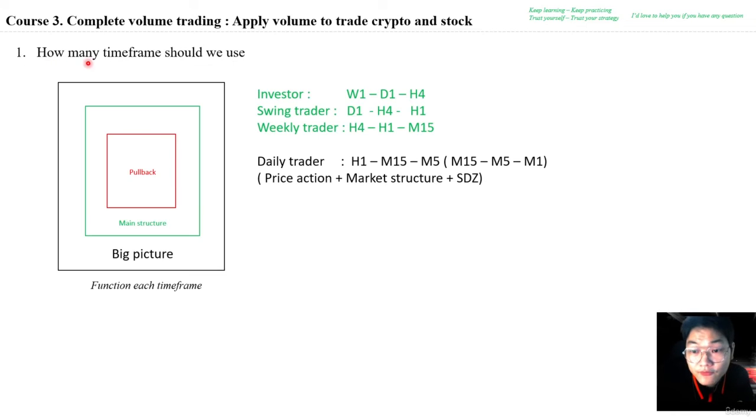The first one: how many time frames we should use when you open any chart. Normally we need to use 3 time frames. For the investor, we combine 3 time frames: weekly time frame, daily time frame, and the 4 hours time frame. For the swing trader, the daily time frame, 4 hours time frame, and 1 hour time frame are normally used.